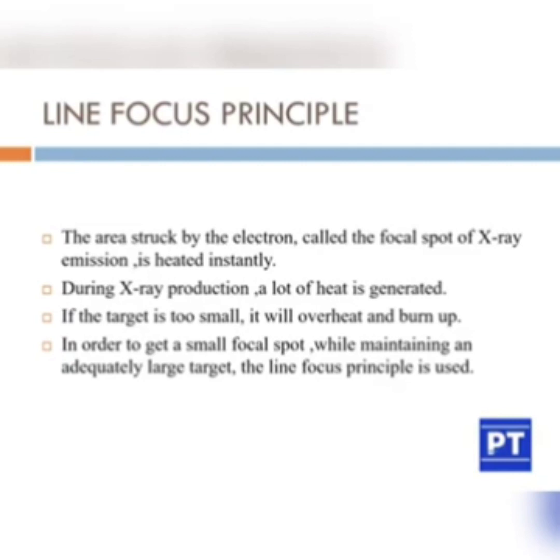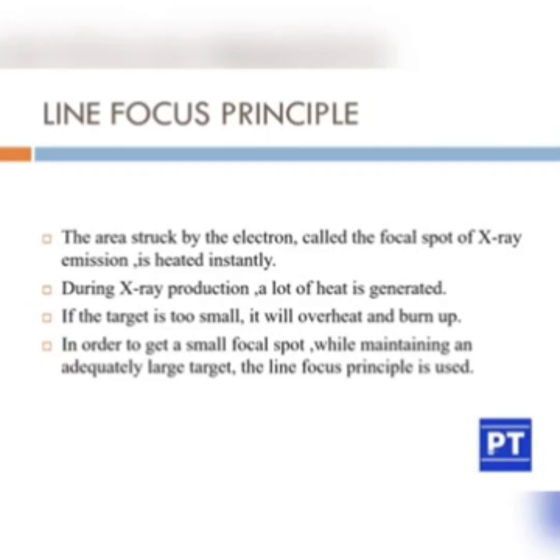So let us see what is meant by the line focus principle. From previous slides we discussed that electrons come and hit the target anode. The area where the electrons hit is known as the focal spot. The area struck by the electrons is called the focal spot of X-ray emission, and it is heated instantly.